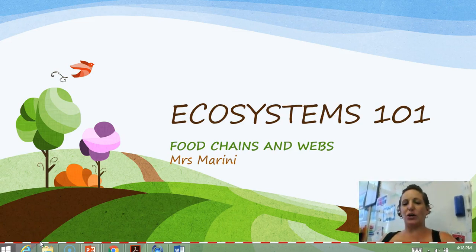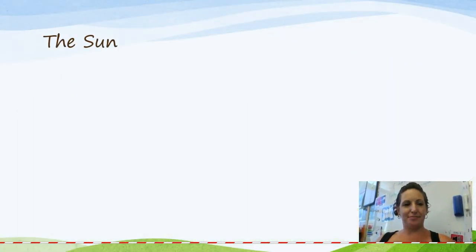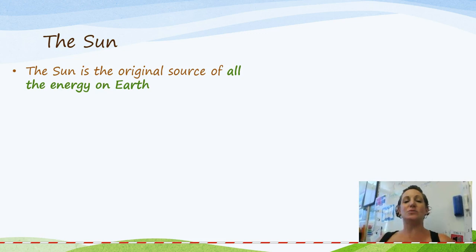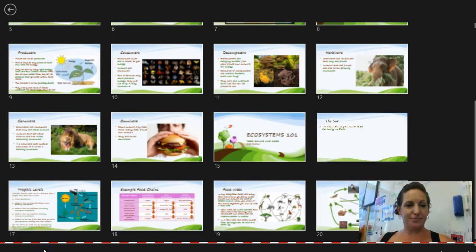Hi, this video is all about food chains and food webs. Starting off with the sun. The sun is the original source of all energy on Earth.